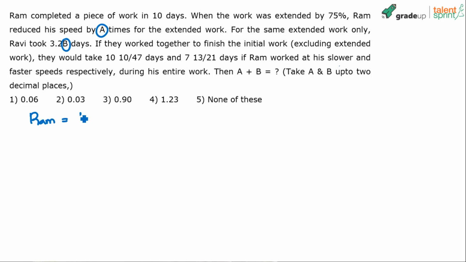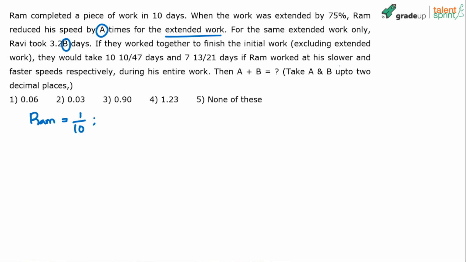Ram's capacity is 1 by 10. His speed is 1 by 10. When the work was extended by 75%, Ram reduced his speed by a times for the extended work. Reduced his speed by how much? By a times. Now, what do you mean by reducing the speed by a times? That's a very important part to be understood.